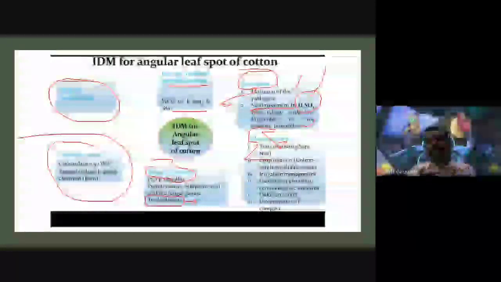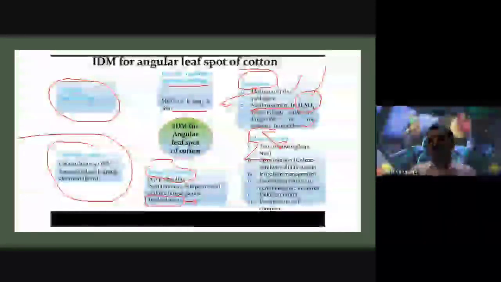For one season or one year we cultivate the cotton crop, then the next year you should change the crop, like sorghum or any other monocotyledon plants.